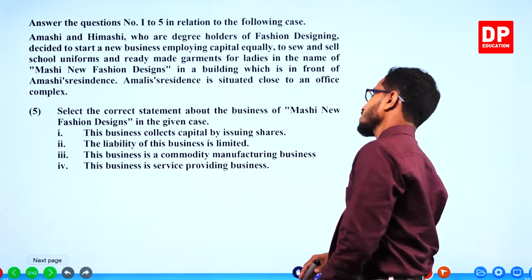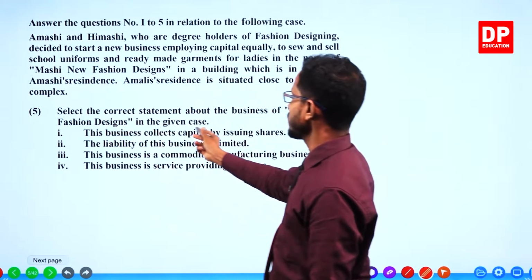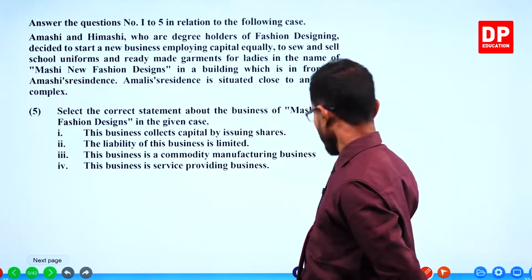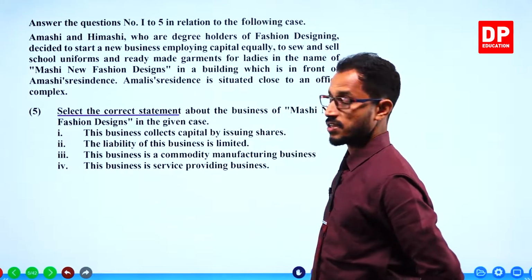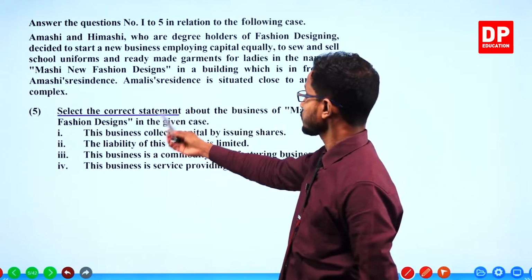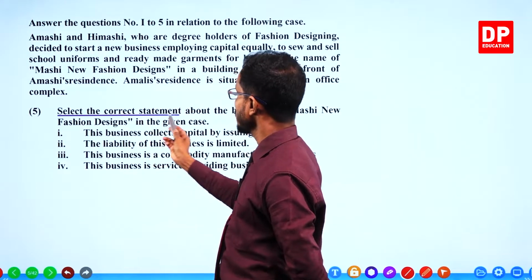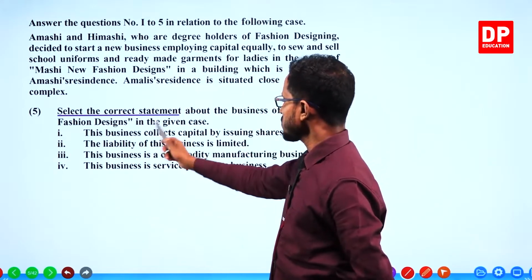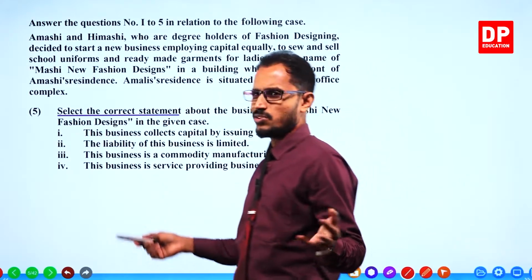Select the correct statement about the business of Mashi New Fashion Designs in the given case. They have given 4 statements asking us to select the correct statement. This business collects capital by issuing shares. No, it's not a company.